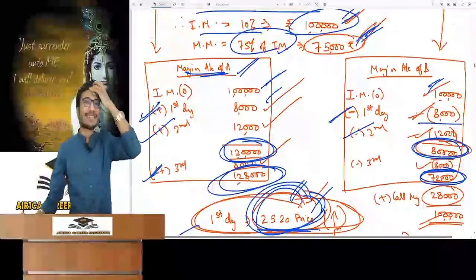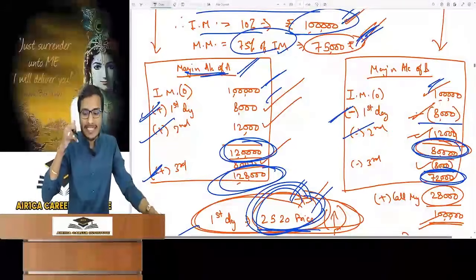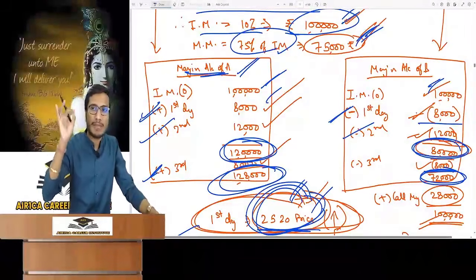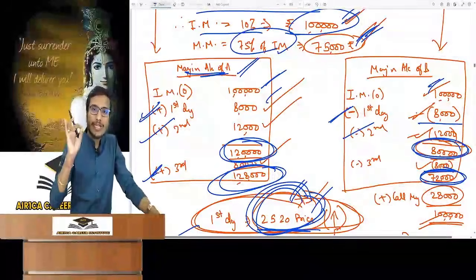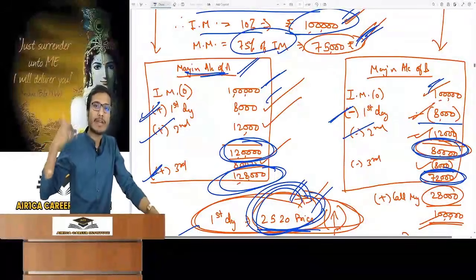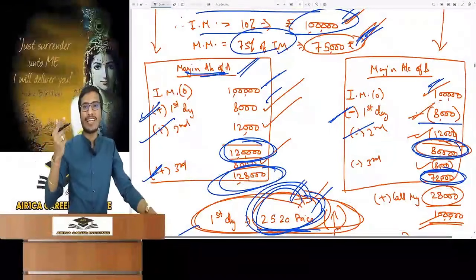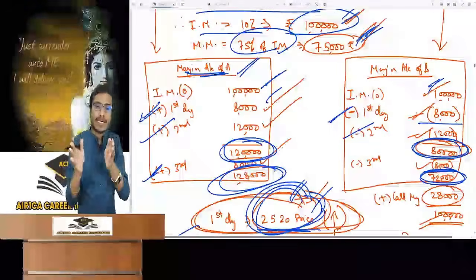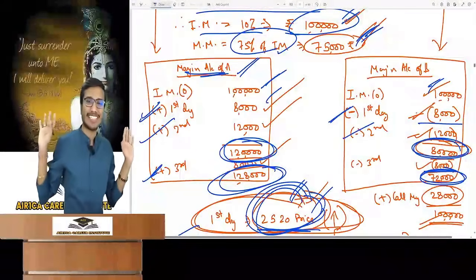The maintenance margin is 75,000. If it comes below that, then the stock exchange will call and say that the money in your account is below the margin. It is 72,000, below the maintenance margin. Restore it to the initial margin. That means make it 1 lakh again. That means add 28,000 so that it becomes 1 lakh today. Otherwise, I will cancel your contract today and you will have to go out. You won't be able to play betting in the future.